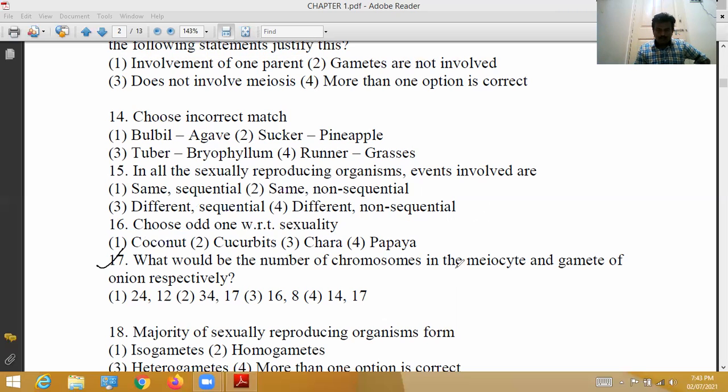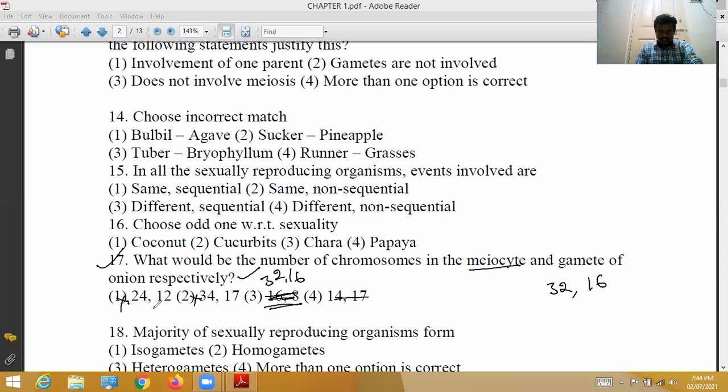17th question. What would be the number of chromosomes in the meiocytes and gametes of onion respectively? In onion, generally, the diploid organism has 32 chromosomes and the haploid gametes 16. 24, 12 is a wrong option. 34, 17 is a wrong option. 32 and 16 is correct, so the third option is correct.